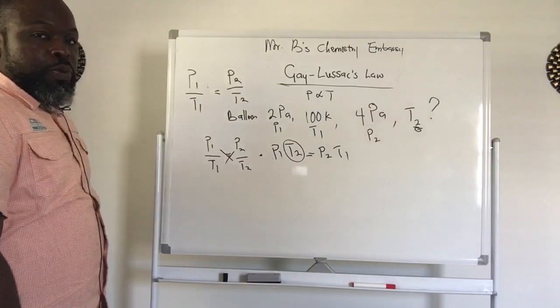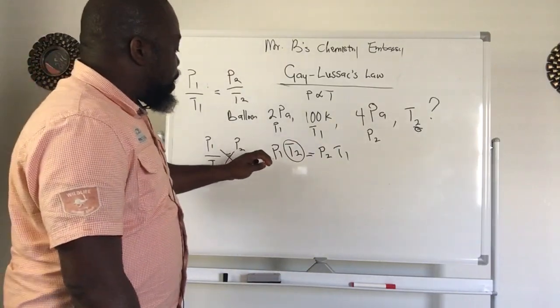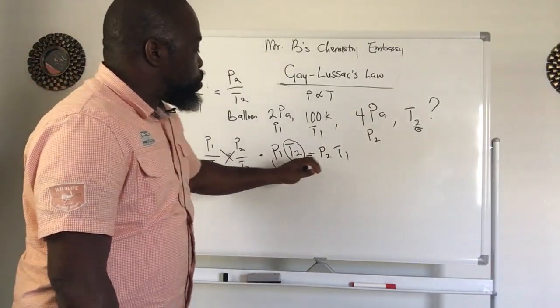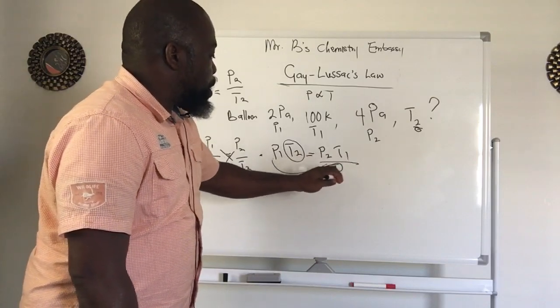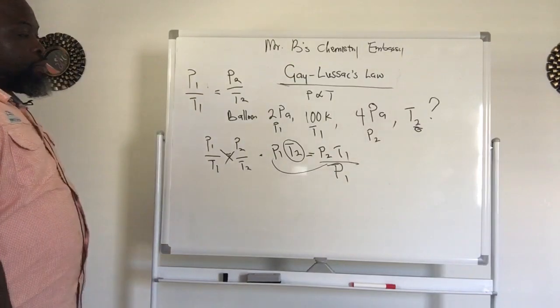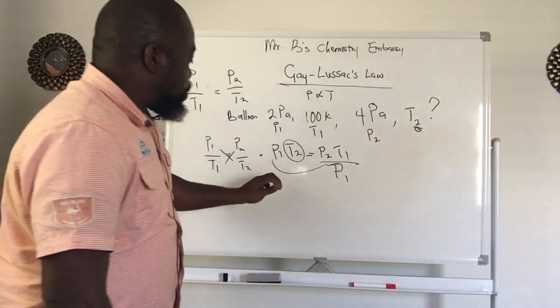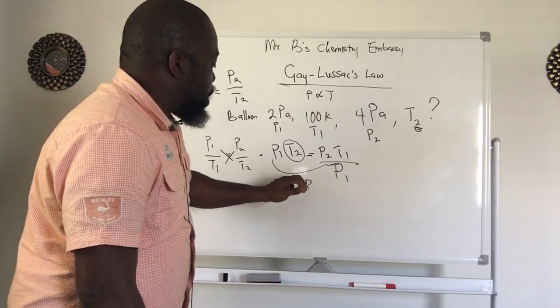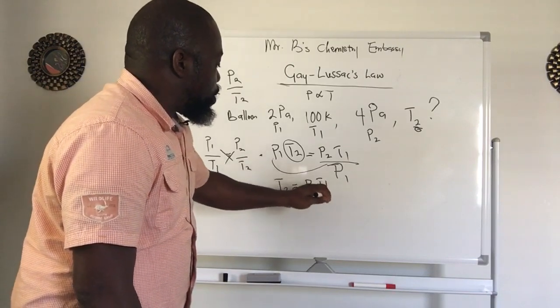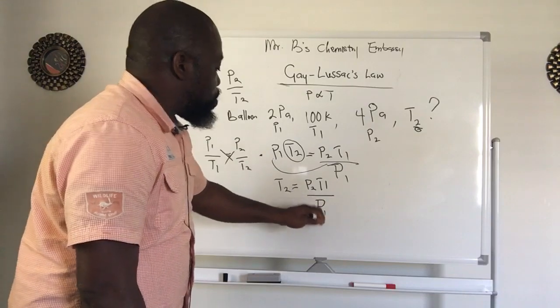And how do we do that? You just bring your P1 to the right hand side. So it's going to be P1. So now let us clean it up. So T2 is P2 T1 over P1.